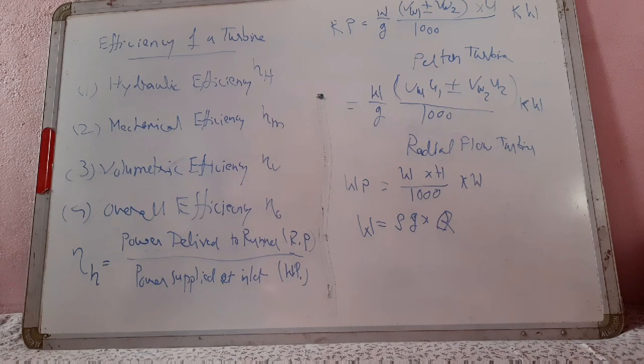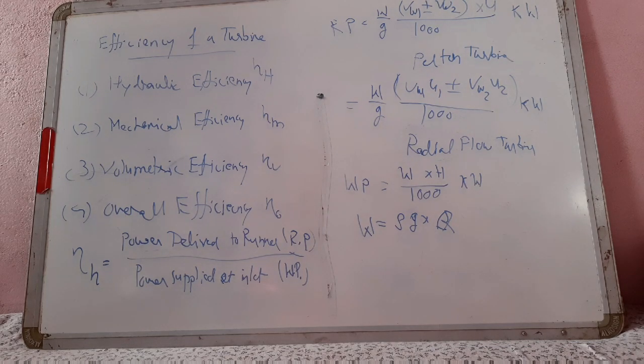VW1 is velocity of whirl at inlet, VW2 is velocity of whirl at outlet, U1 is tangential velocity of vane, U2 is tangential velocity at outlet of radial vane, H is net head on the turbine.